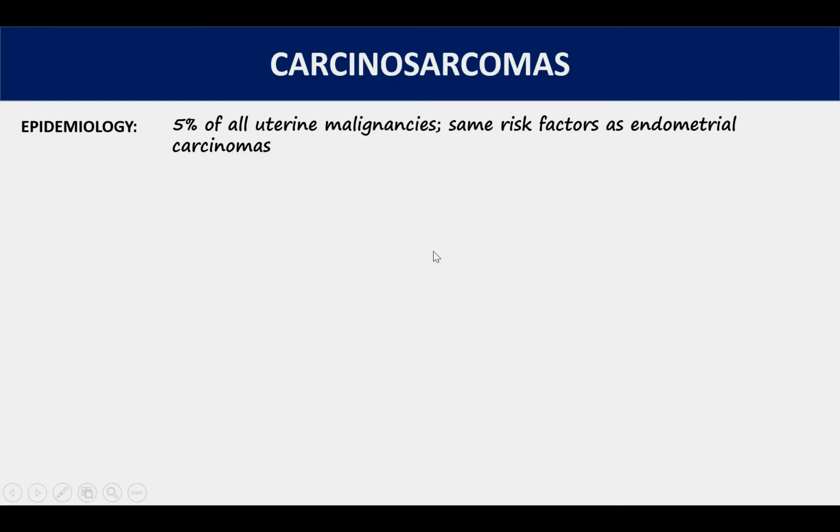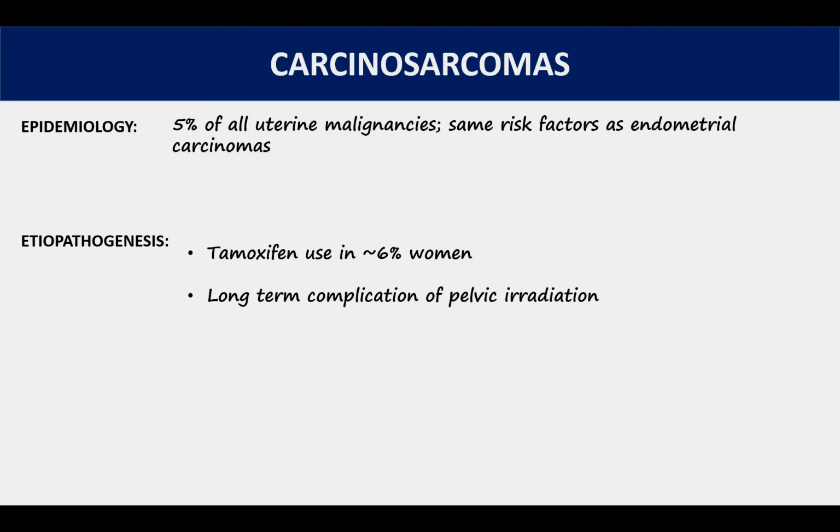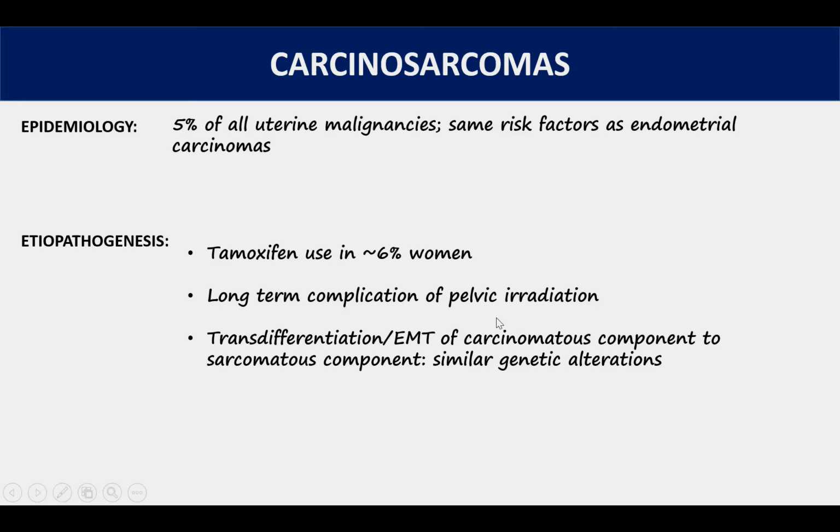Now, coming to carcinosarcomas, they account for 5% of all uterine malignancies and have almost the same risk factors as endometrial carcinomas. Etiologically, tamoxifen use is seen in about 6% of women with carcinosarcomas. In fact, they arise as a long-term complication of pelvic irradiation in a number of cases.